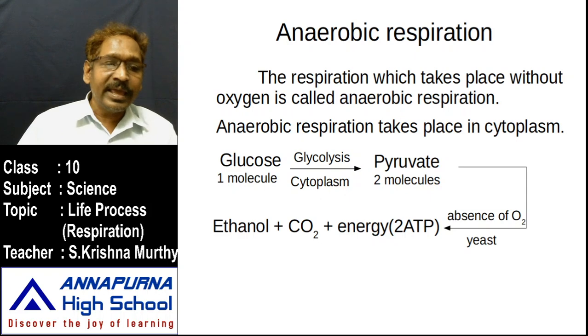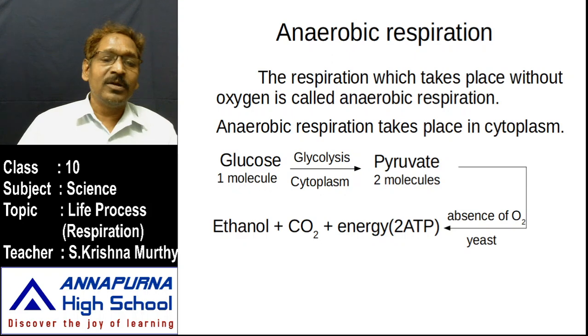Carbon dioxide is also liberated from the pyruvate, and two ATP molecules are also liberated. How many molecules are released from the pyruvate? Only two ATP molecules. In the absence of oxygen, two molecules of pyruvate can release two ATP molecules, adenosine triphosphate, a very small amount of energy.